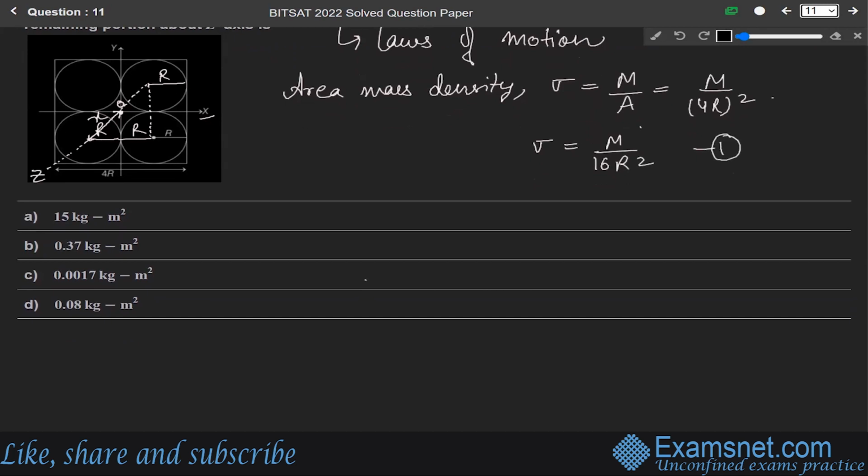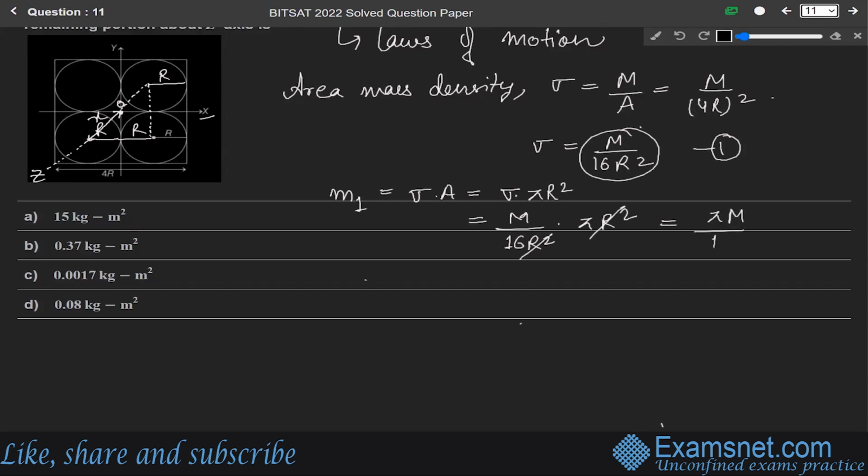Now the mass of each hole will be m1. Mass equals density into area. Since each hole has a radius of capital R, the area is pi R square, and density is m over 16r square. So put here the value of density, m over 16r square into pi r square. The r square cancels, and we get pi m over 16. This is the mass of each hole. Let us say this is equation number 2.